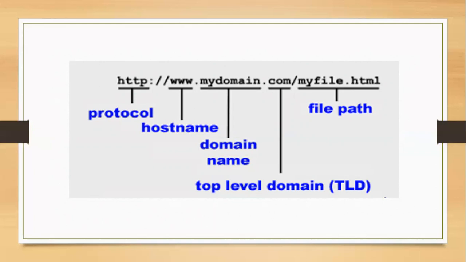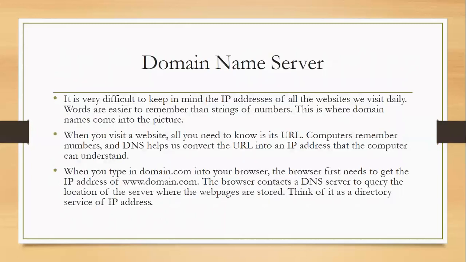Here the domain name and top level domain combined form a root domain. So the root domain is mydomain.com, which is a commercial website, where .com refers to the top level domain and mydomain refers to the domain name. So this is the sample or example we can give for a domain name.